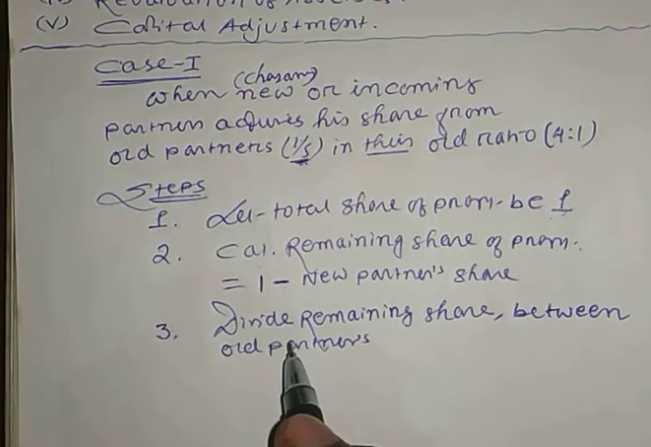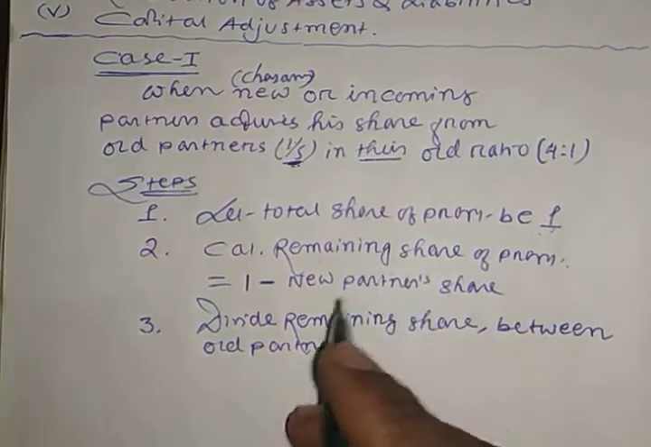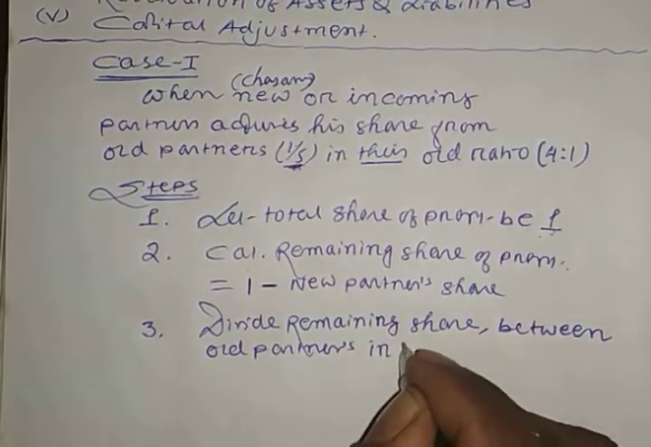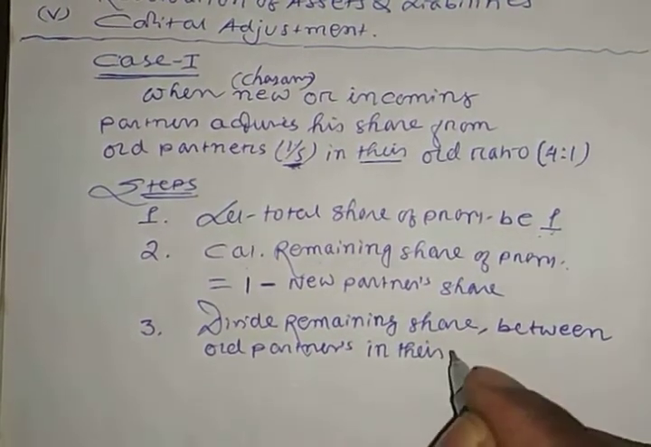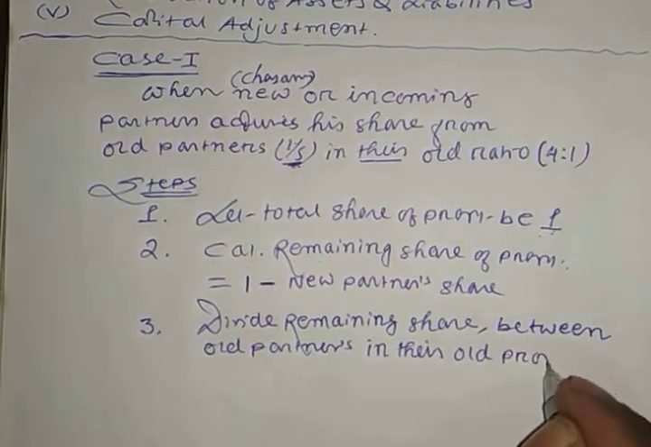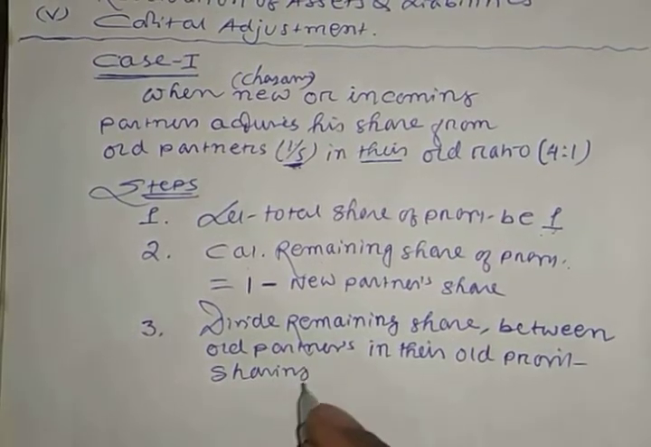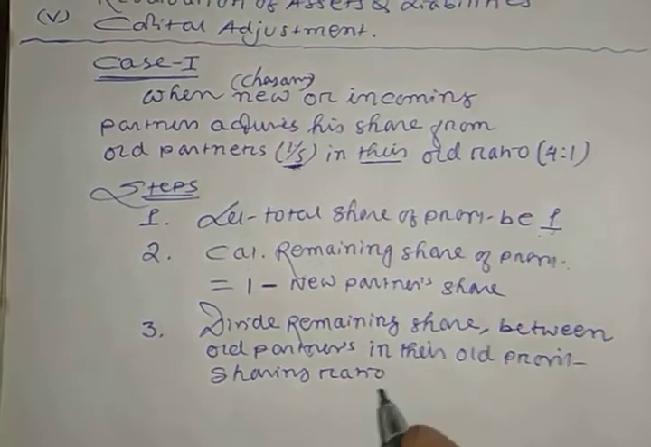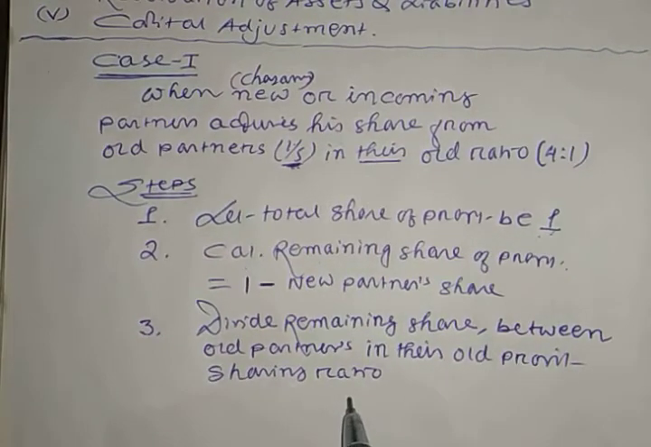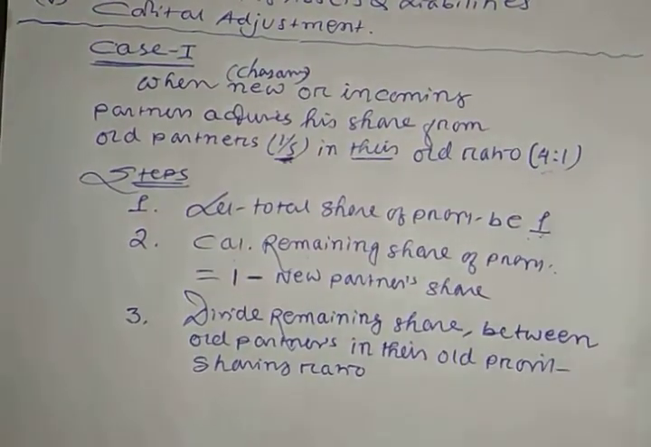Who are the old partners here? Arun and Varun, right? So divide the remaining share between the old partners in their old profit sharing ratio. Old profit sharing ratio means old ratio. What is the old ratio? The old ratio is 4:1 of the old partners. Okay, old profit sharing ratio.